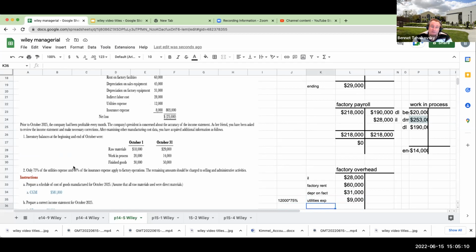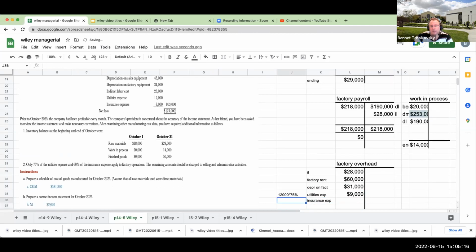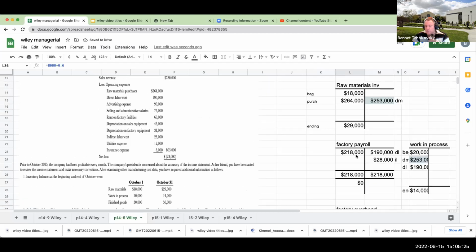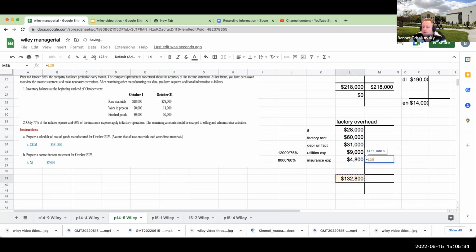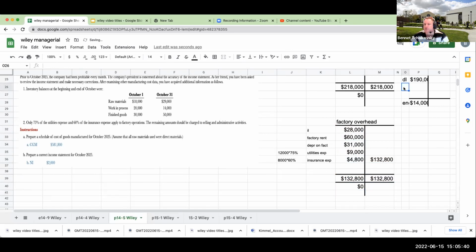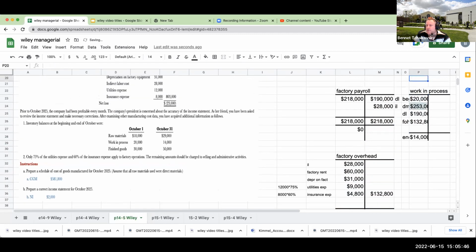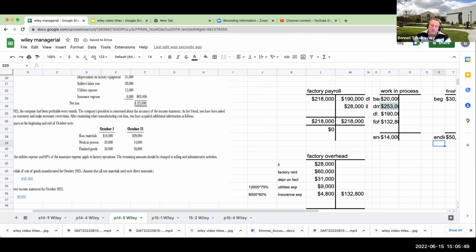For the insurance, 60% applies to factory operations. So over here, this is going to be 8,000 times 60%, or 4,800. So essentially what we're now going to do, and remember with factory overhead, this also has to have a zero balance at the end. So I'm going to credit this for 132,800. So my factory overhead right over here is going to be 132,800.